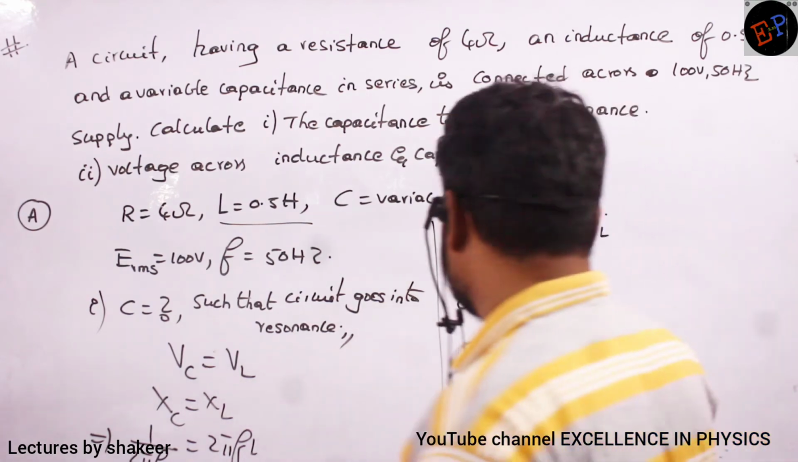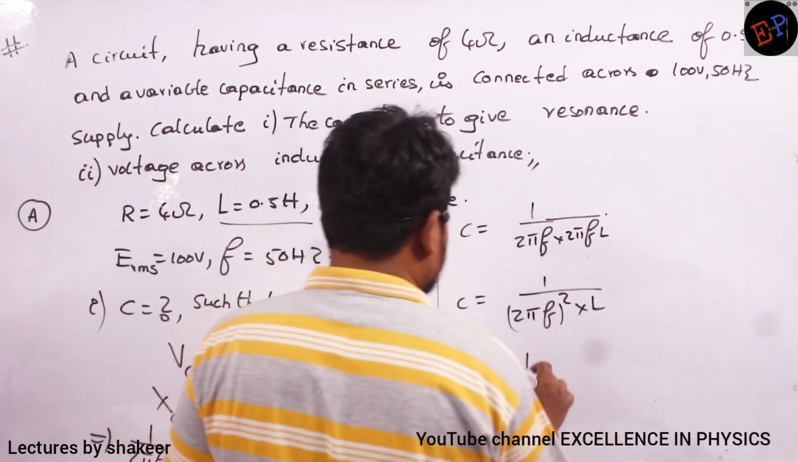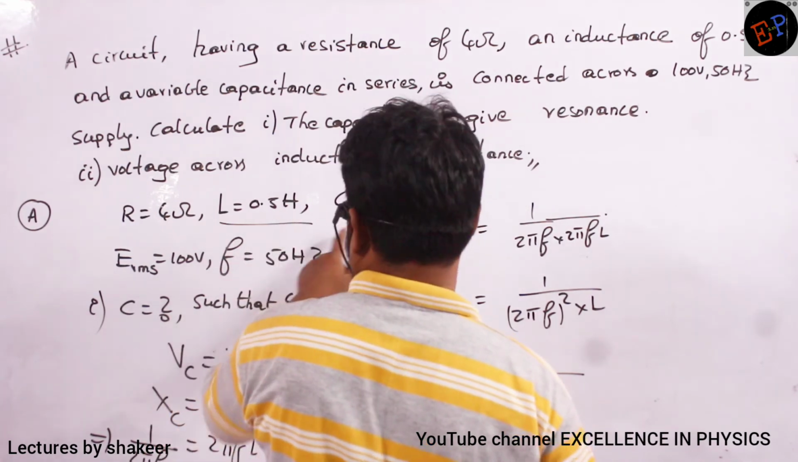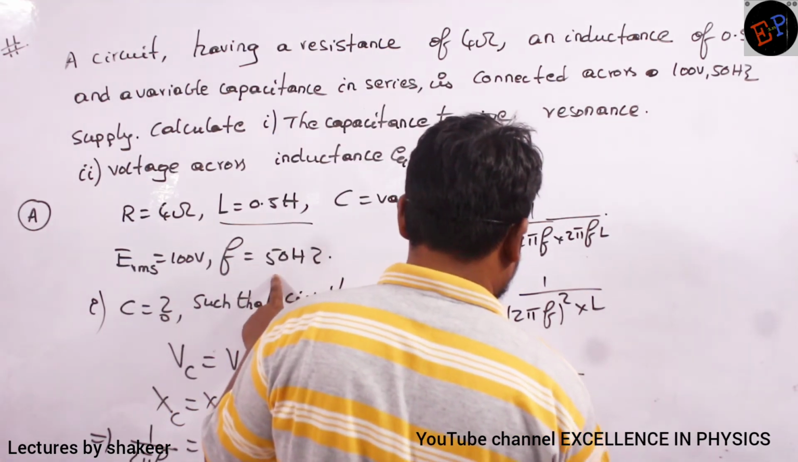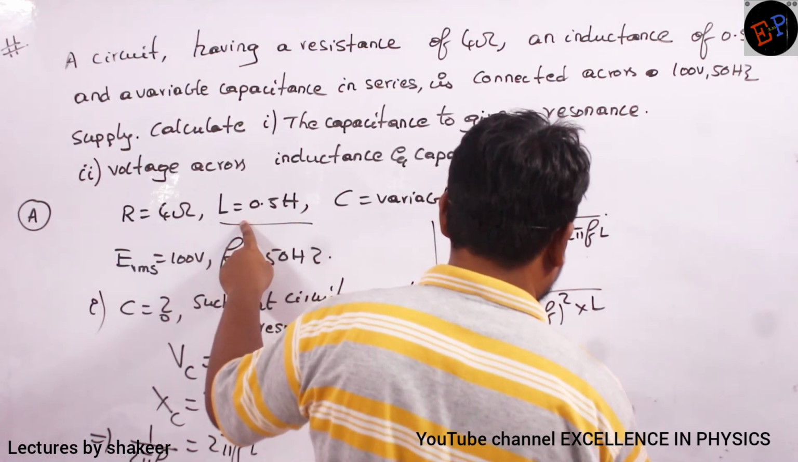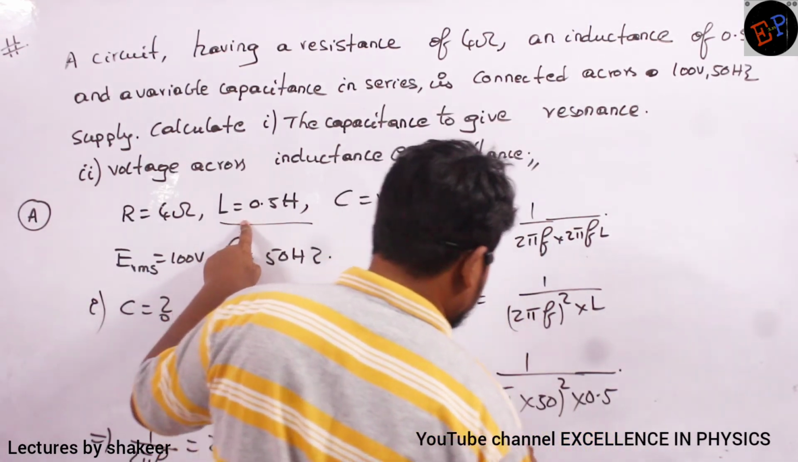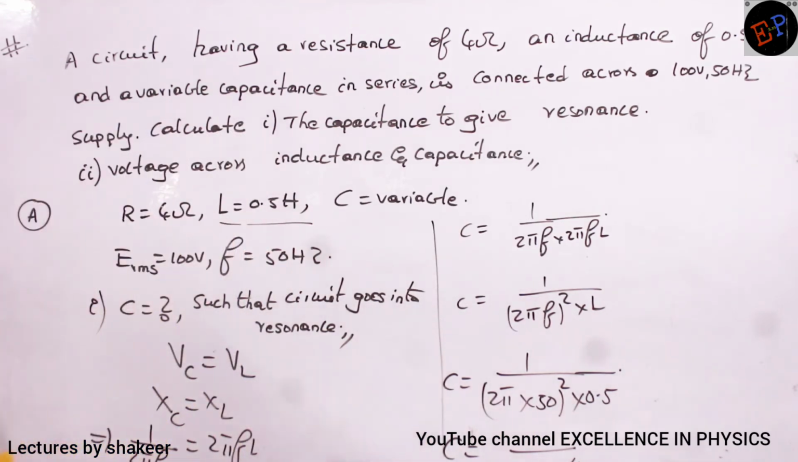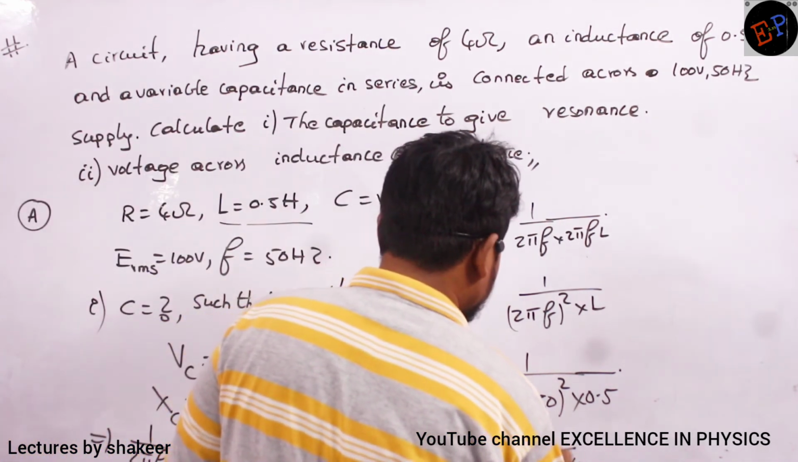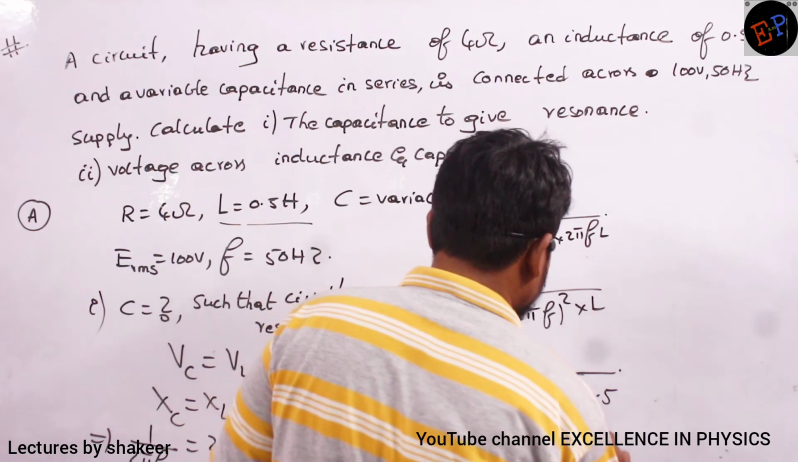So substitute all the values. C is equal to 1 by 2 pi, what is the frequency? 50, 50 whole square multiplied by inductance, which is 0.5. So do this calculation, and I will get the required amount of capacitance. That's it. So the capacitance value is 20.26 into 10 power minus 6 farads.